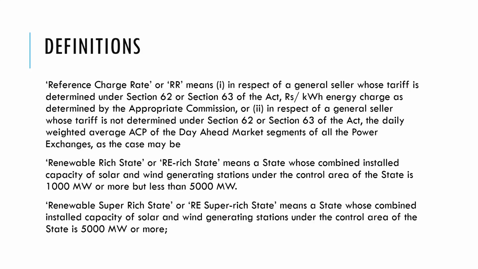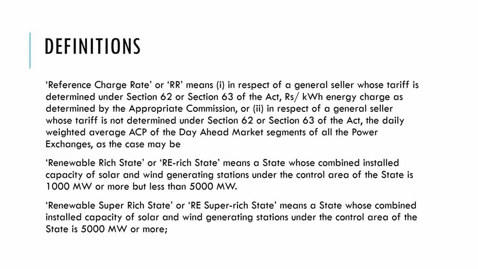suppose the day ahead rate for a particular block is 10 rupees, the RTM rate is 6 rupees, and the ancillary rate is, suppose again, 10 rupees. So the deviation rate for that block would be one third of all three: 10 by 3 is 3.33, then 6 divided by 3 would be 2, and again 10 divided by 3 is 3.33. So the total cost would be almost 8 rupees 66 paisa for that block. So this is how the deviation rate would be calculated.